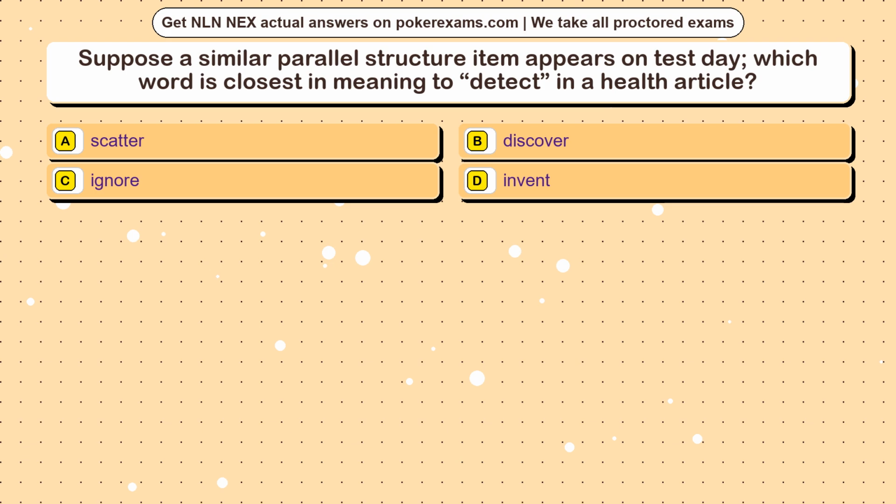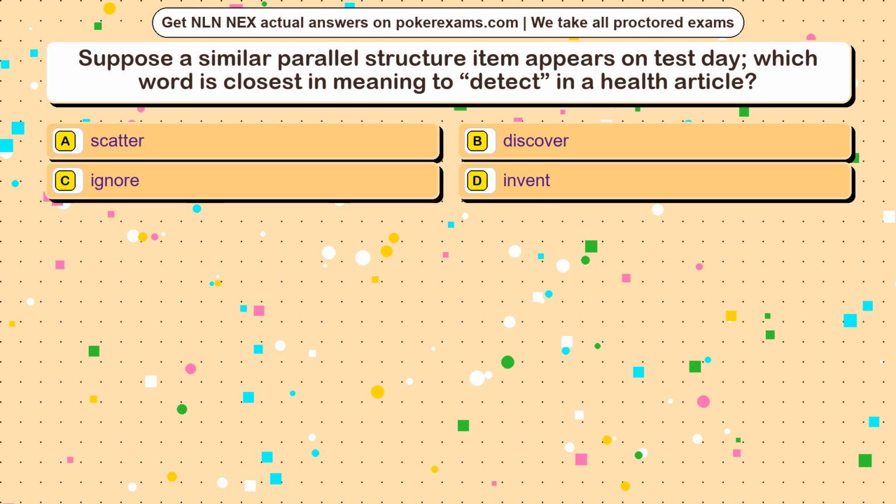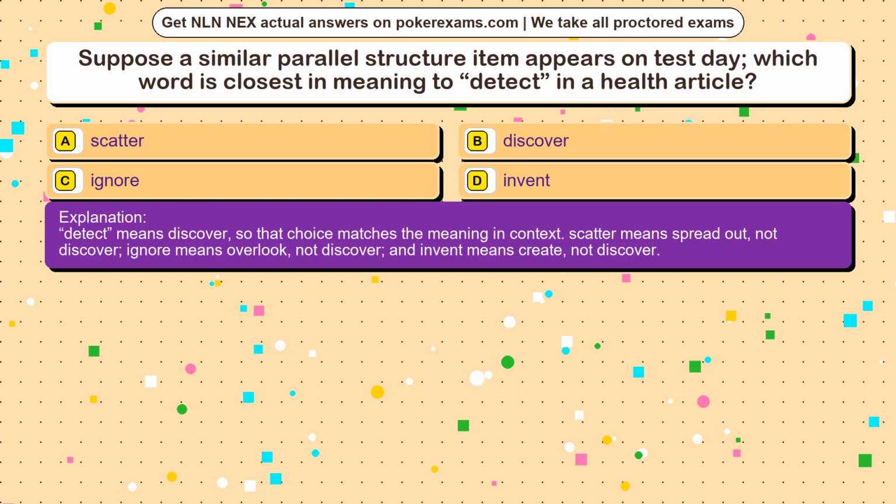Question 7. Suppose a similar parallel structure item appears on test day. Which word is closest in meaning to detect in a health article? Option A, scatter. Option B, discover. Option C, ignore. Option D, invent. The correct answer is option B. Detect means discover, so that choice matches the meaning in context. Scatter means spread out, not discover. Ignore means overlook, not discover. And invent means create, not discover.